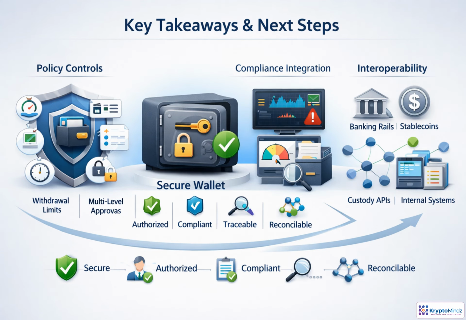The core lesson is that wallet architecture becomes production-ready only when controls, compliance, and interoperability work together. Policies govern who can move value and when. Compliance checks surround signing and settlement. Integrations connect custody to ledgers, banking rails, and reconciliation. Next, we extend this foundation into regulation, security, and risk.